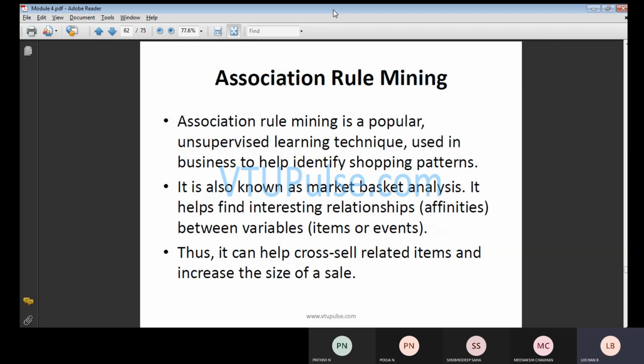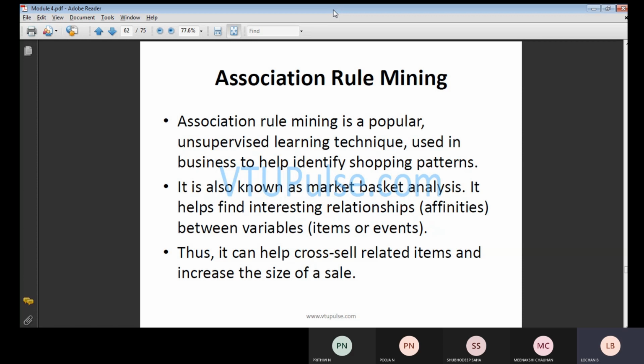In this case we will not form a hierarchical structure. Hierarchical structure means we follow a sequence, one step after another. Here you will have a list of items, and from that list you can pick anything randomly. That is nothing but the unsupervised learning technique. Generally this is used in business cases for the shopping pattern.